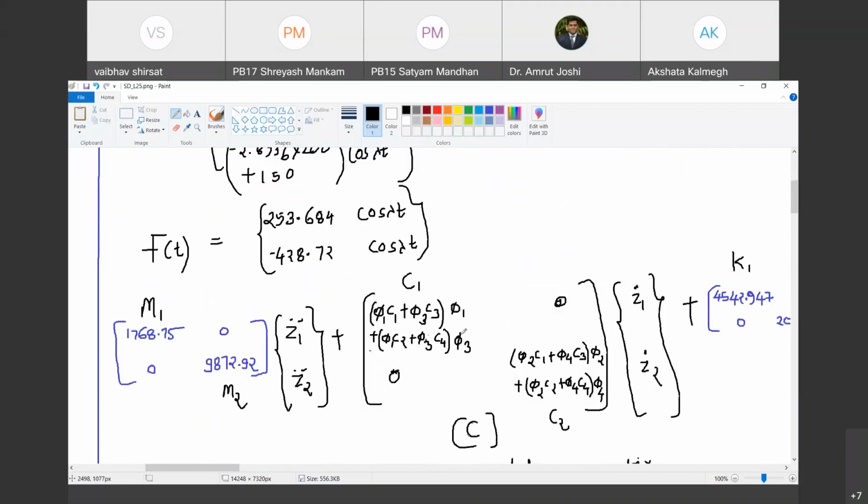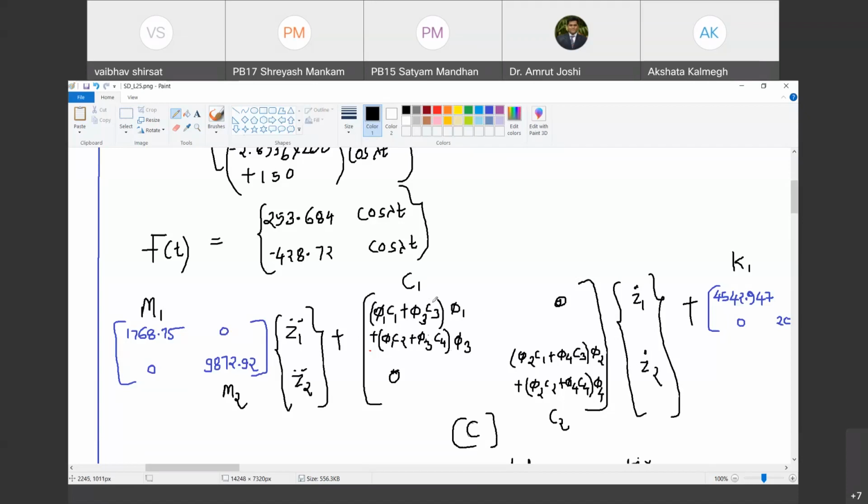Now just have a look at this. We have already got the values of C1 and C2. Are you with me? Yes, sir. Based on the data given, we have got the values of C1 and C2. So we can straight away go for solving these equations. Are you with me? Yes, sir.